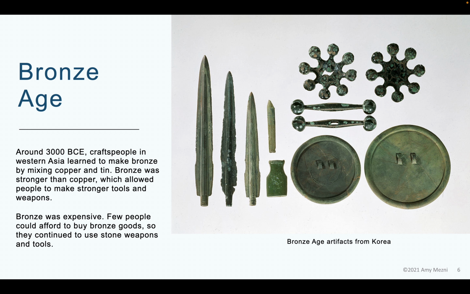So here we have the Bronze Age, around 3000 BCE. Craftspeople in Western Asia learned to make bronze by mixing copper and tin. Bronze was stronger than copper, which allowed people to make stronger tools and weapons. Bronze was expensive. Few people could afford to buy bronze goods, so they continued to use stone weapons and tools. These are some examples that you see.